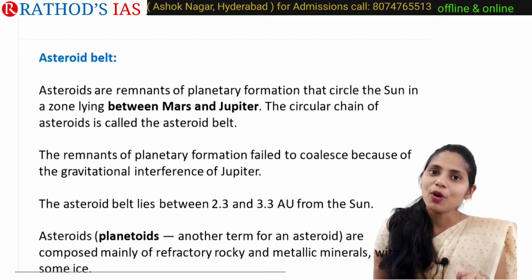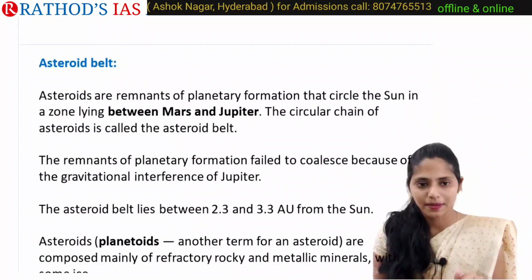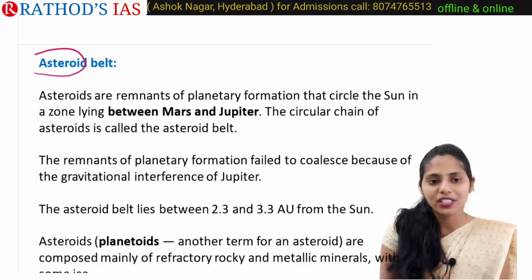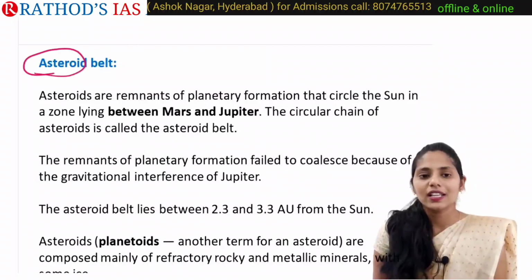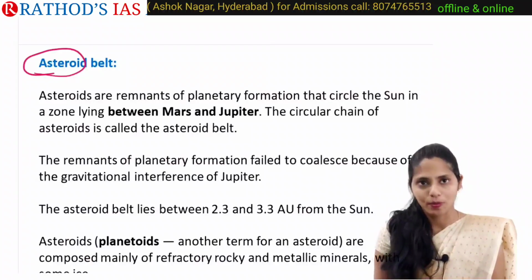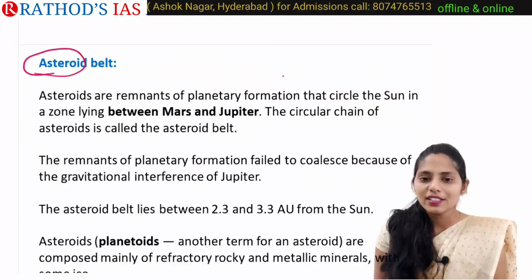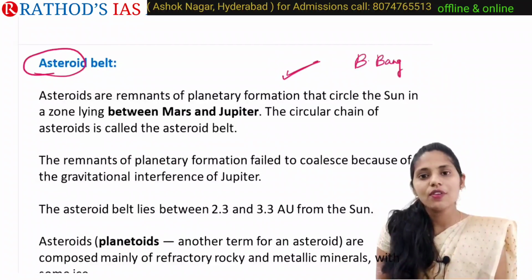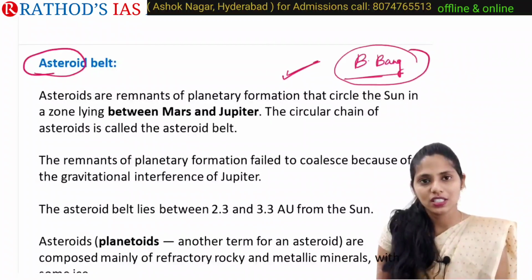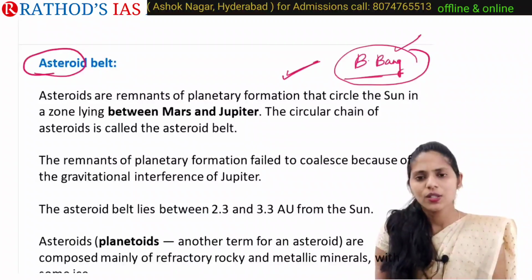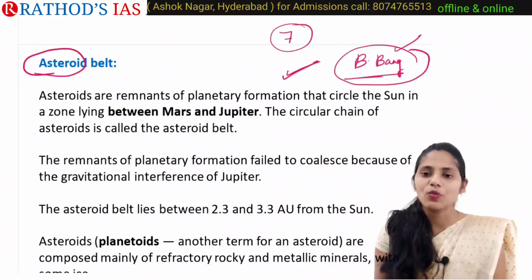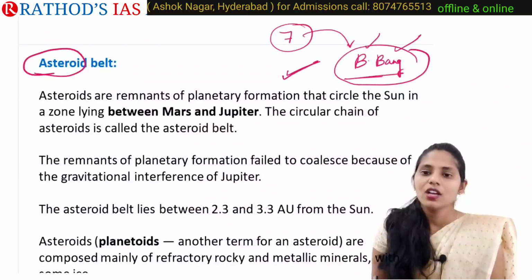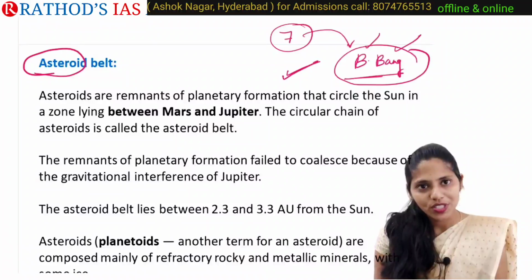And now let us talk about what this asteroid belt is. Before seeing the asteroid belt, first we need to understand what an asteroid is. An asteroid is nothing but a remnant of planetary formation. To understand how asteroids formed, you need to refer to the Big Bang theory. In our upcoming videos, we are going to discuss different theories of the formation of the universe. There are about 7 theories we are going to discuss, and one important and most accepted theory is the Big Bang theory. So what happened whenever the formation of the universe was happening?